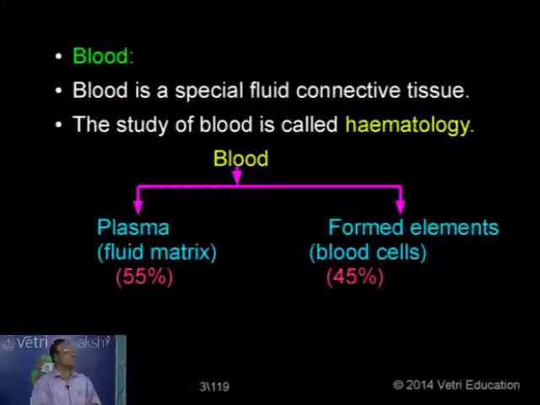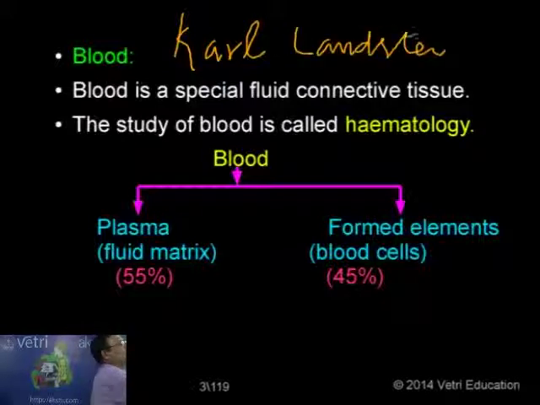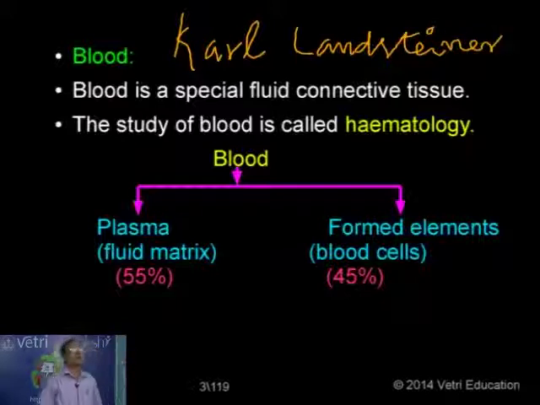So the study of blood is called hematology. One person who has put forth the various types of blood groups in humans, namely the ABO blood group, is actually called the father of hematology. So Karl Landsteiner was known for ABO blood groups in man. He is called the father of hematology. Karl Landsteiner. Remember that one.